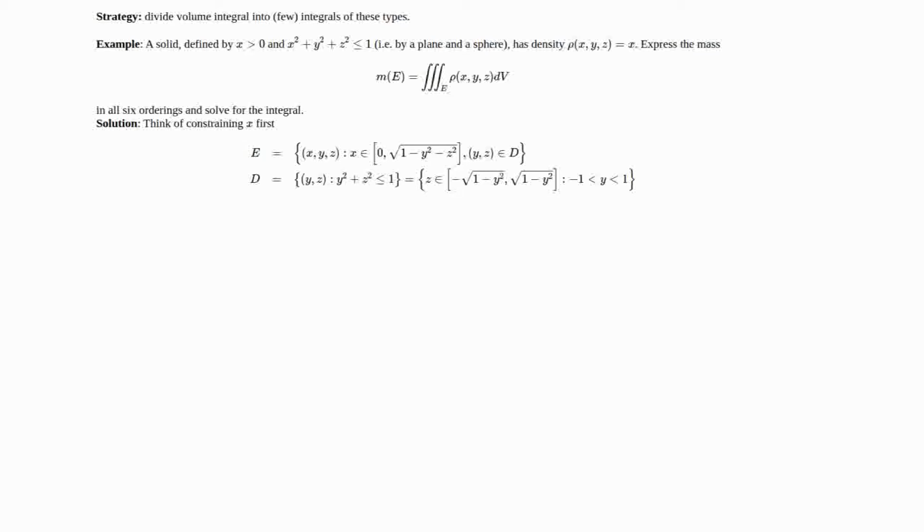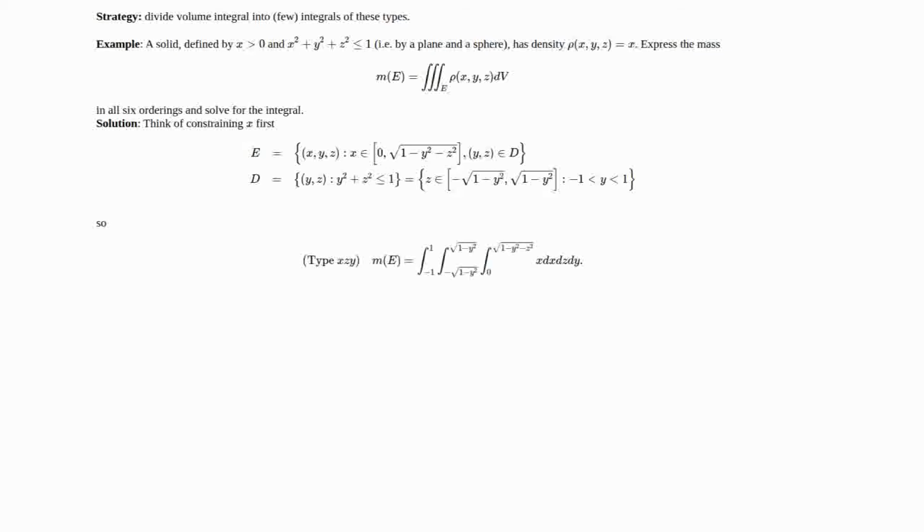So we need y and z to be in some region D of the plane such that the square root of 1 minus y squared minus z squared is non-negative. And that is simply that y squared plus z squared is less than or equal to 1. Now we can express that as a constraint on z and a constraint on y, where this constraint on z has to depend on y. So we could make z range from minus the square root of 1 minus y squared up to the square root of 1 minus y squared. And then we could just let y range from minus 1 to 1.